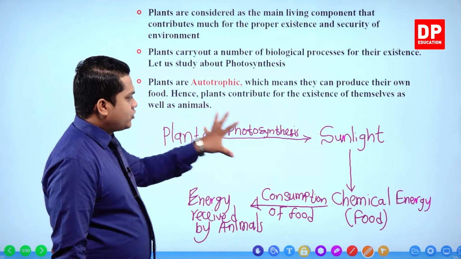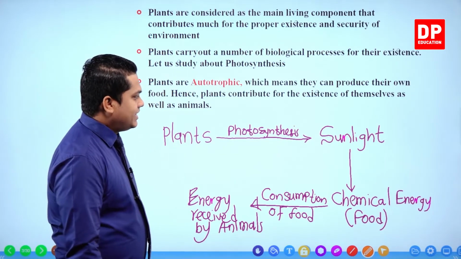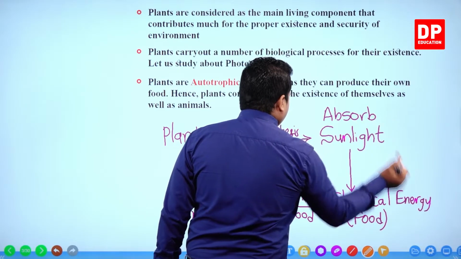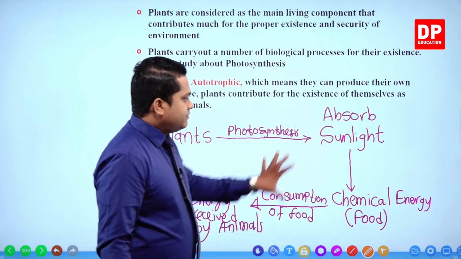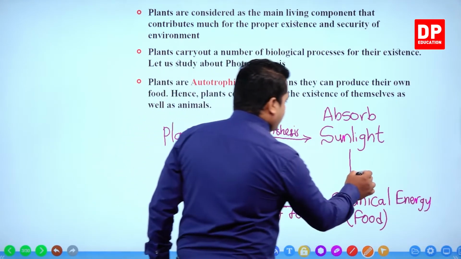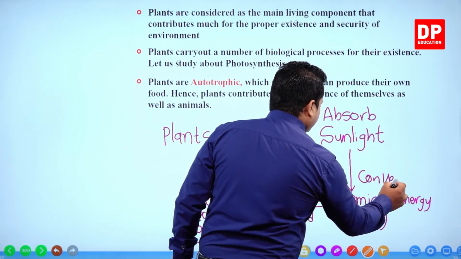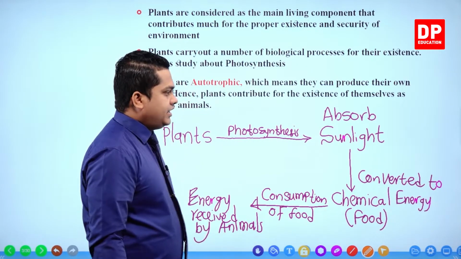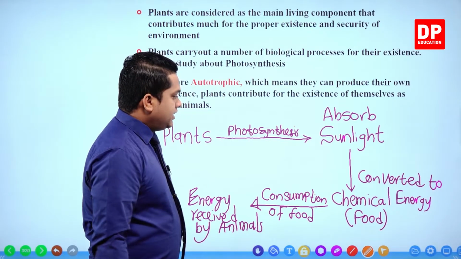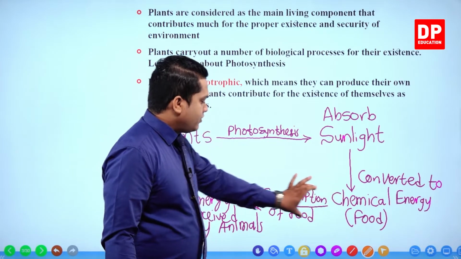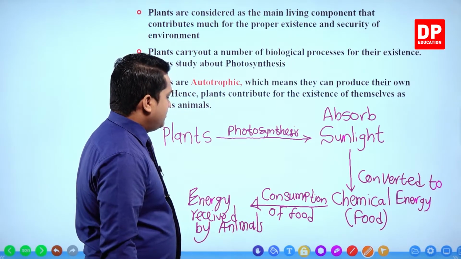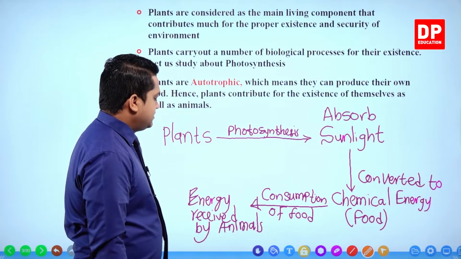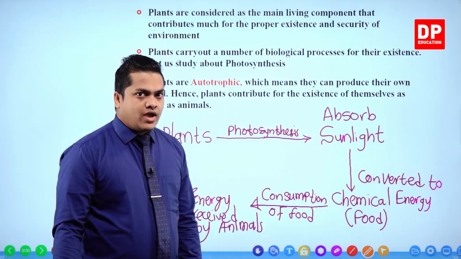Plants, by photosynthesis, absorb sunlight. Okay, I'll mention it as absorbed sunlight, and this absorbed sunlight is getting converted to chemical energy, mainly into food, right? Then after, during the consumption of this food by animals, energy is received by animals, right? So this is the thing which is going to happen mainly.